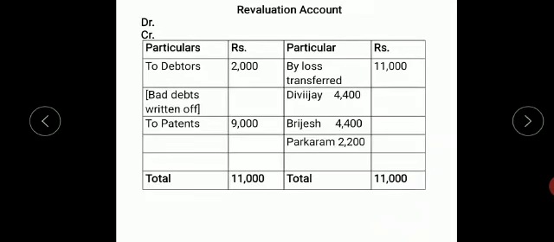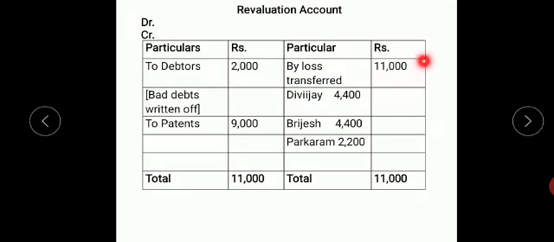So in revaluation, I will take the second adjustment, bad debts 2,000 written off. Next, patents, the third adjustment. It is valueless, so 9,000 is to be taken on the debit side of revaluation. On the credit side, no other adjustments are given. So the total of the debit side itself is my loss. So loss transferred to partners' capital is 11,000.